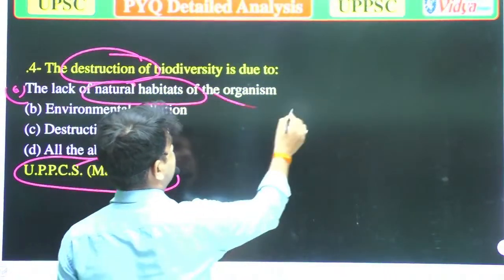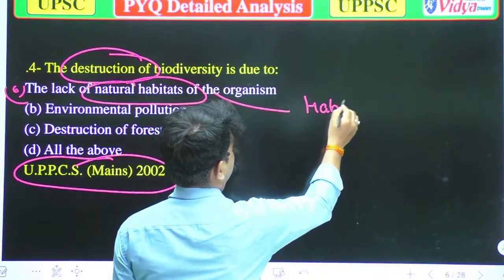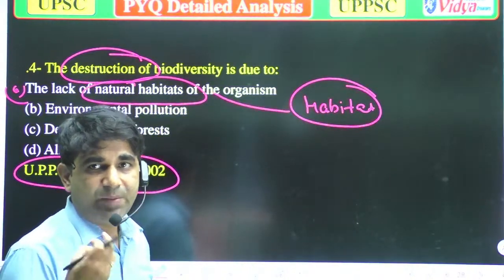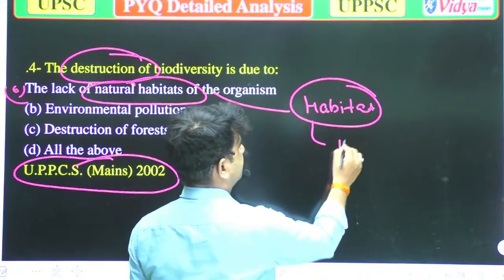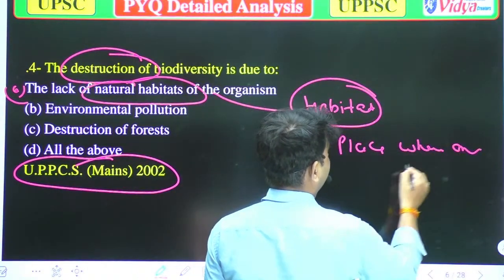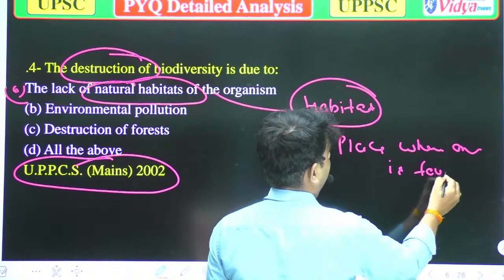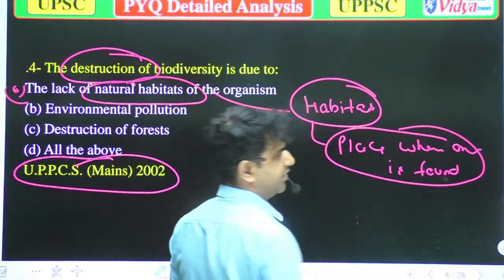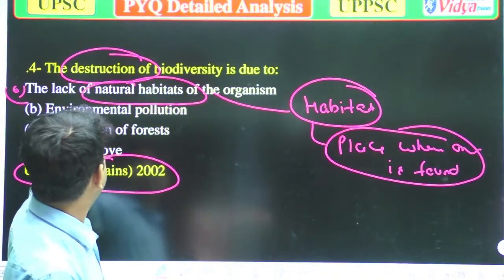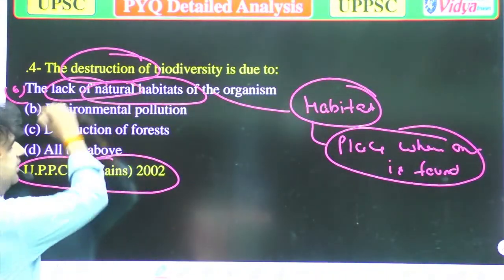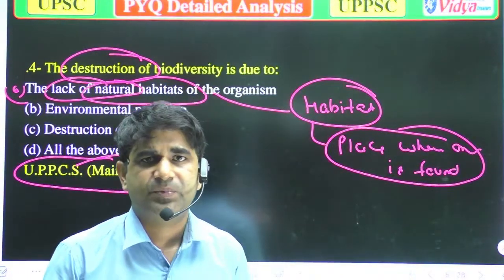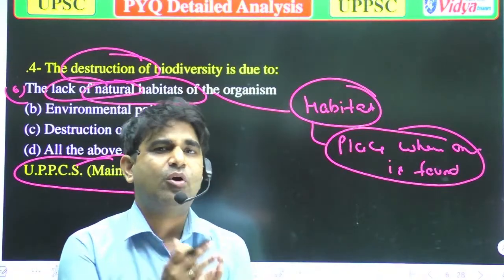The term habitat indicates the place where an organism is found, that is known as habitat. So when there is destruction, or you can say a lack of natural habitat, the organism cannot grow properly. In that condition, all living organisms cannot grow properly.